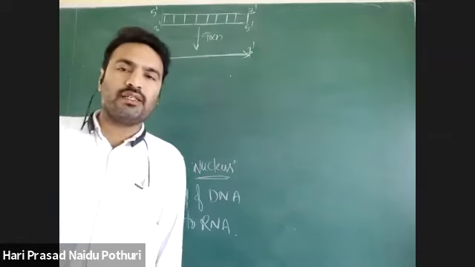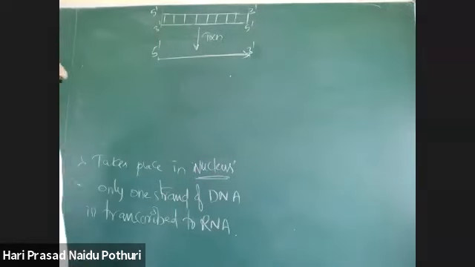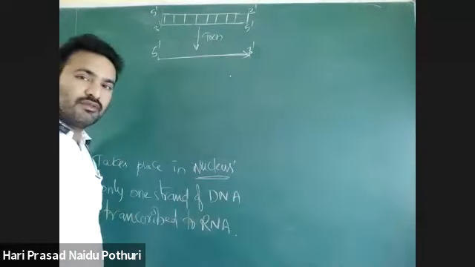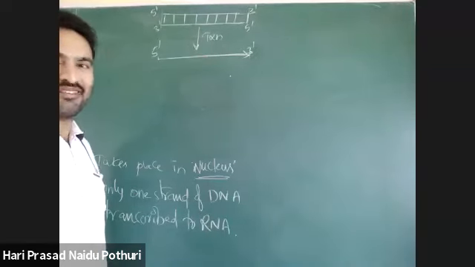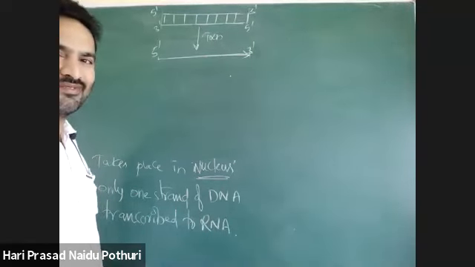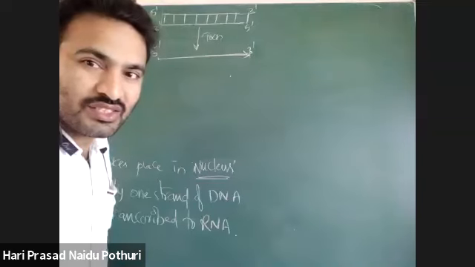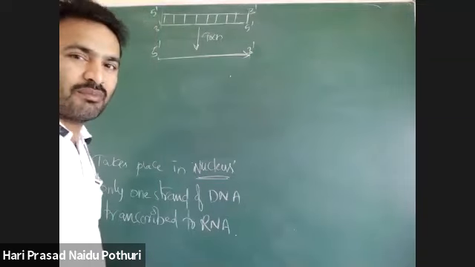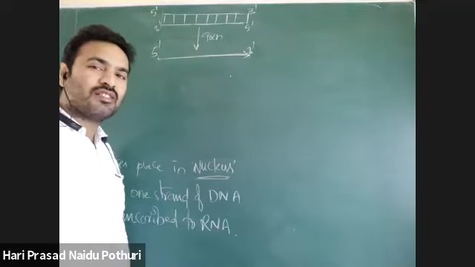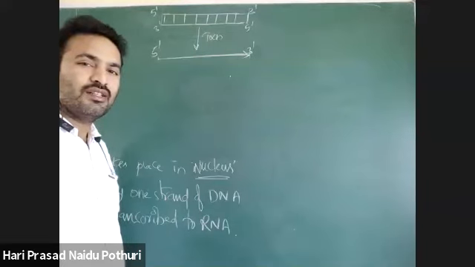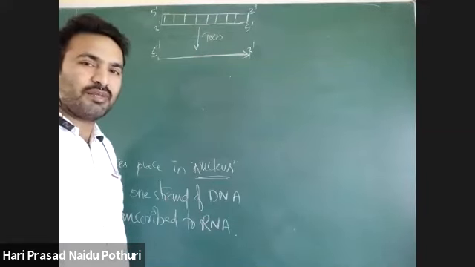Yeah, polarity, very good. So based on polarity, what is the reason again? Yeah, continuous synthesis can be made. Yeah, very good, Blessington. How can continuous synthesis be made?